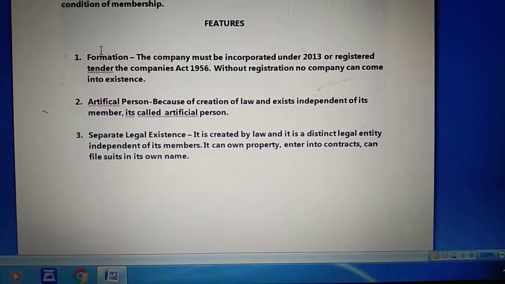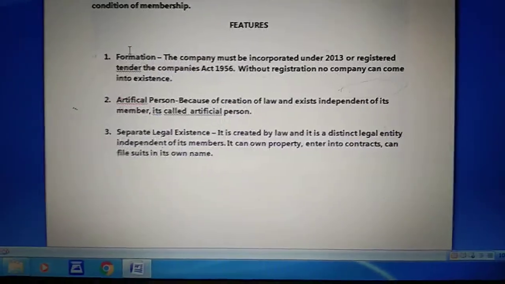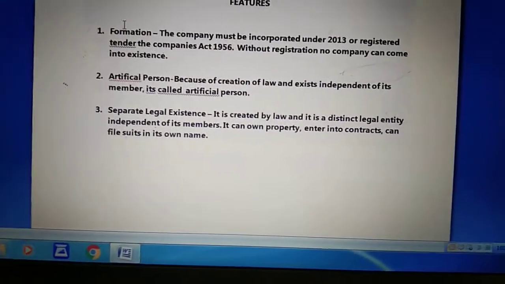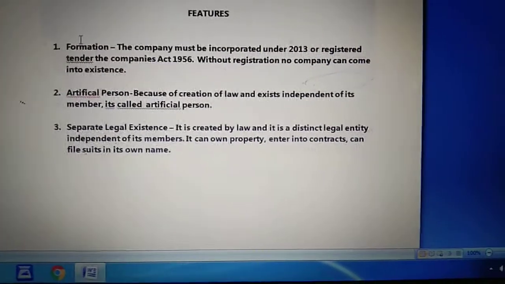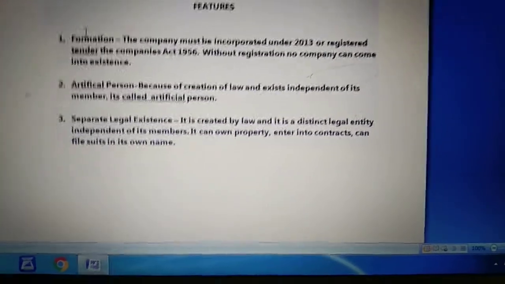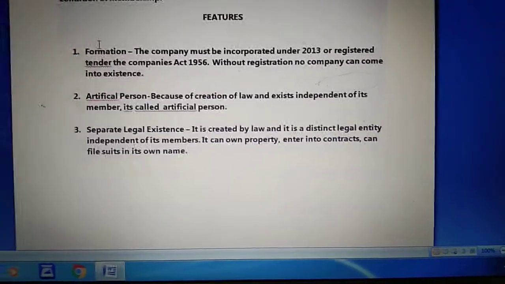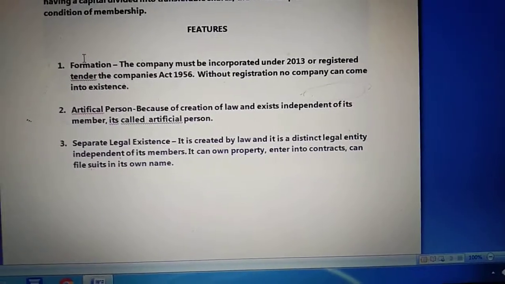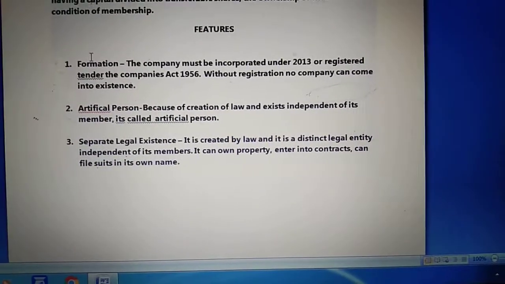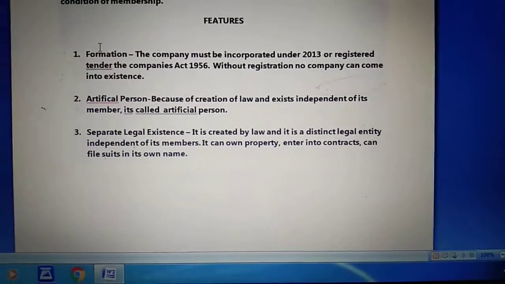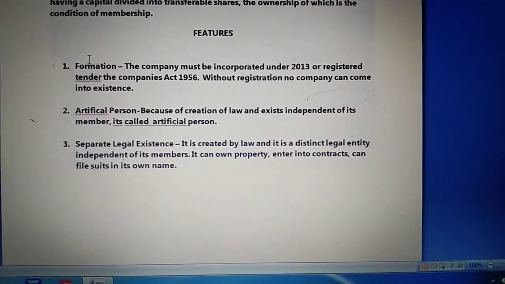Now next is artificial person. A joint stock company, as I have told you, is called an artificial person, and the reason behind that is that a company is a creation of law. A joint stock company is created by law and exists independent from its members. The company is separate and the members are separate. Like a natural person, a company can own property, it can incur debt, it can borrow money, it can enter into a contract, sue and be sued by others, but it cannot breathe, eat, run or talk, and that is the reason we call it an artificial person.